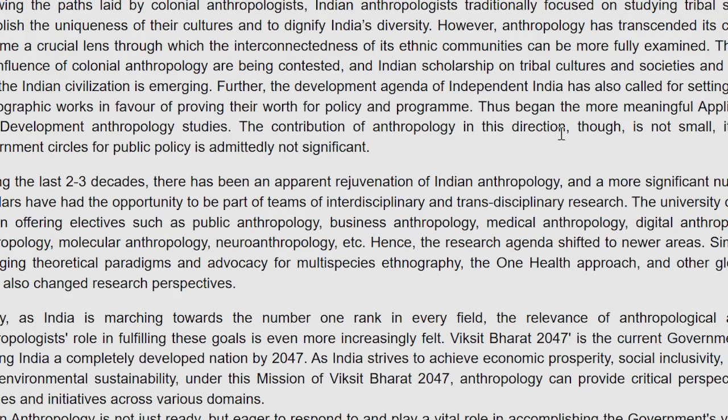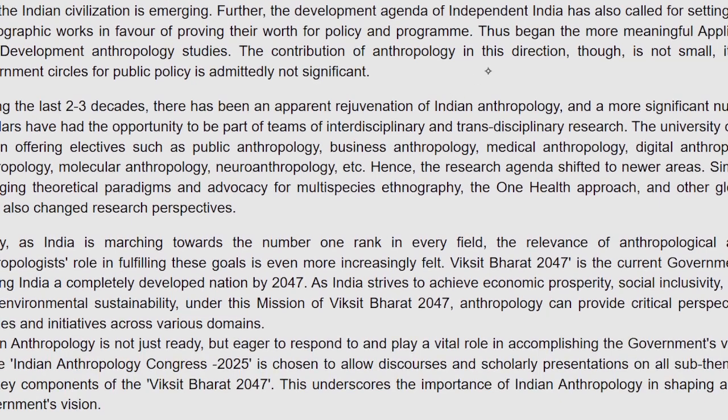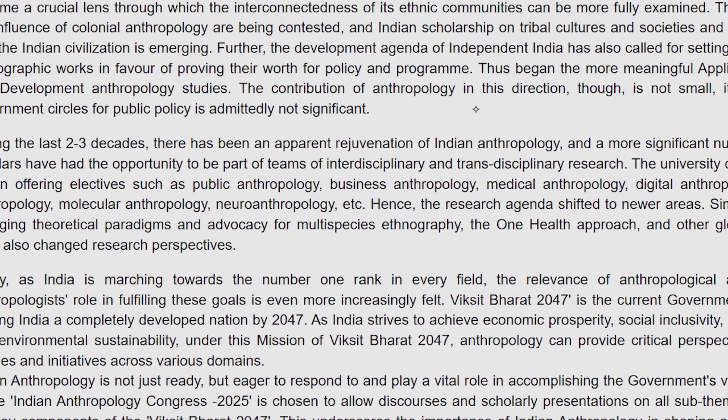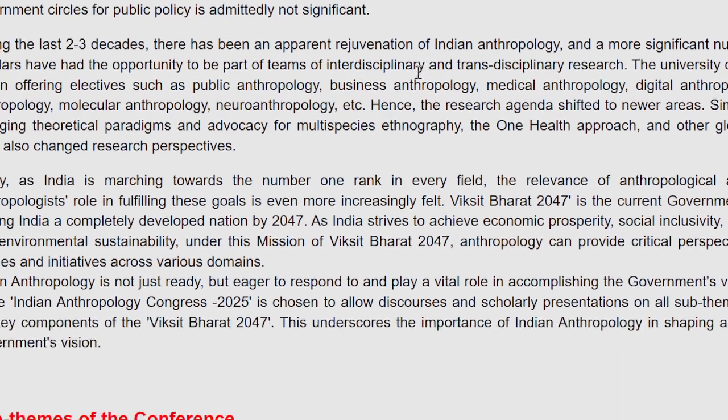So these first initial points only focus on how our anthropological studies developed from the colonial mindset, and how the studies changed in the pre-independence and post-independence periods. That is one point. This will only be useful to you as an add-on or a short answer if you need a crisp answer on how to write about the development of anthropology in India. You can use these kinds of points.